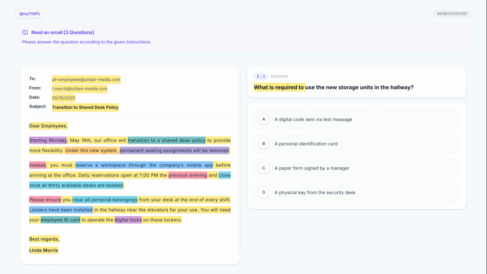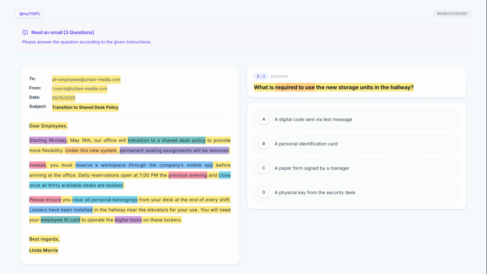What is required to use the new storage units in the hallway? This is a detailed question asking what is required to use the storage units. We need to find the specific item mentioned in the paragraph about lockers. Now, keeping this in mind, let's look at our options.